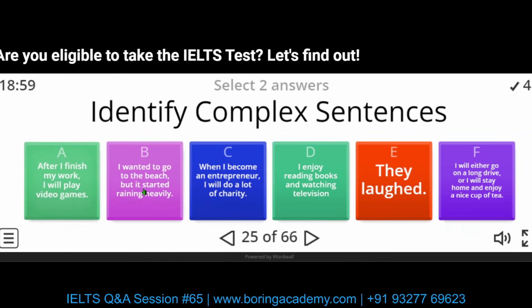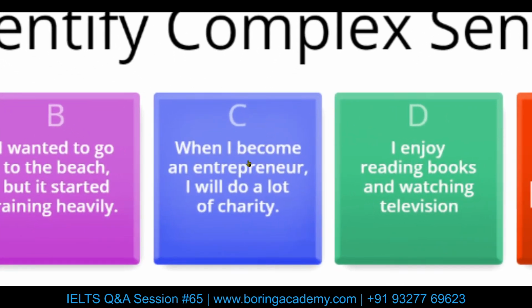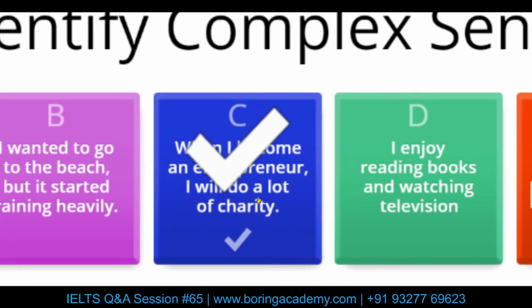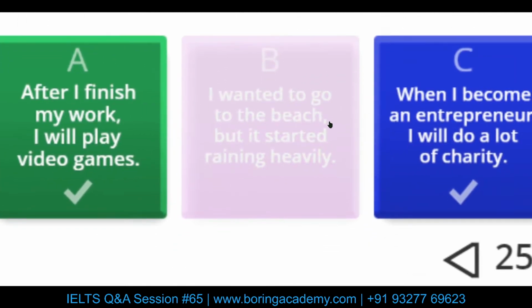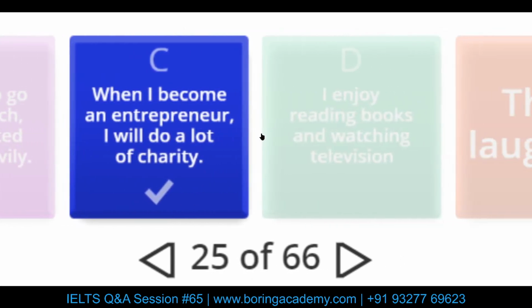Okay, so we'll select C. When I become an entrepreneur, a dependent clause, I will do a lot of charity. Let's verify the rest. I wanted to go to the beach, comma, but... So "but" is our coordinating conjunction. So this sentence is our compound sentence, not complex.